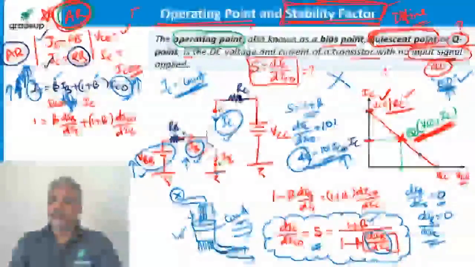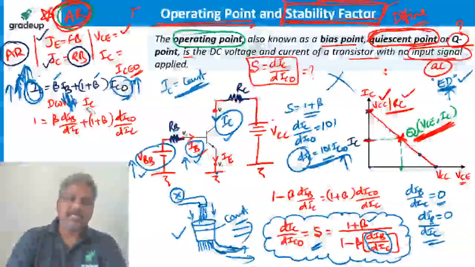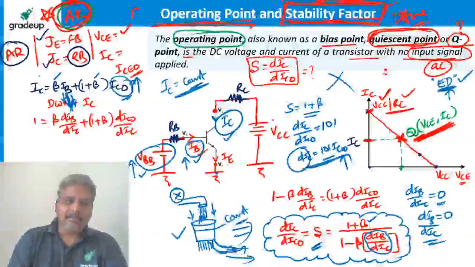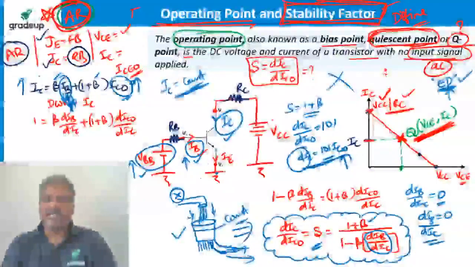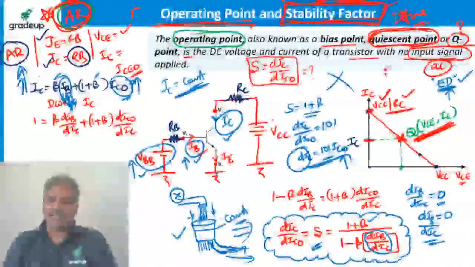Whenever IC is changing for some reason, maybe leakage current, and IB is not changing, then IC keeps on increasing. That's what this point also says.